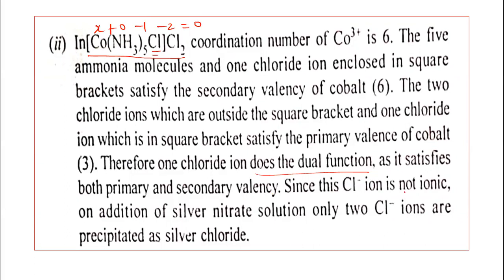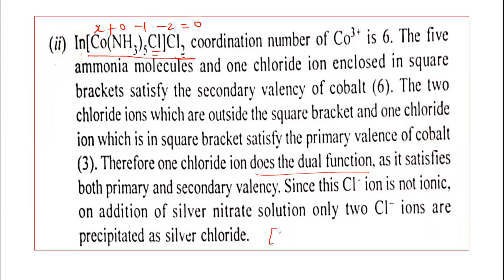Since this chloride ion is not ionic here, we cannot show it as ionic. Therefore, on addition of silver nitrate, only 2 chloride ions are precipitated.